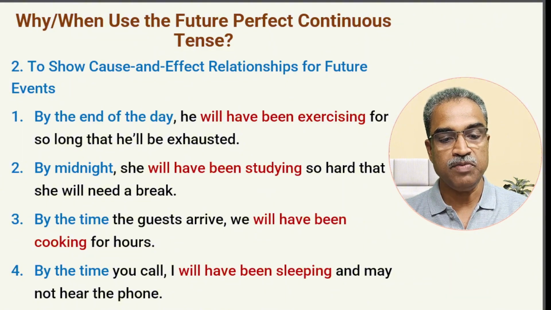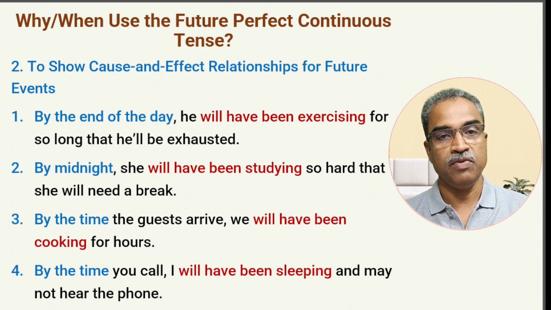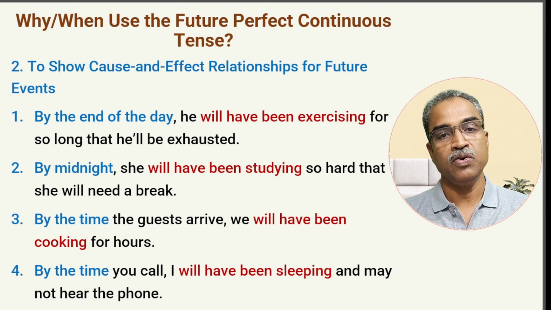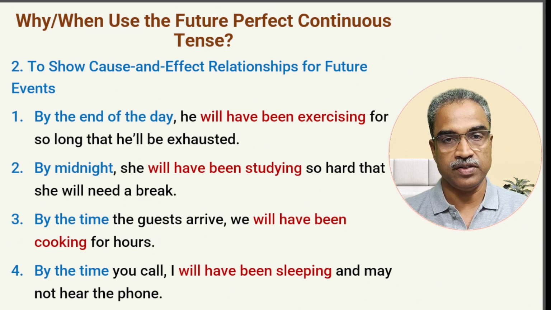And last one, by the time you call, I will have been sleeping and may not hear the phone. You see, for a long time I will be sleeping here. And when you call later, I may not hear it because I will have been sleeping. So these are some of the examples where we use future perfect continuous tense. Go through these, if possible, take a screenshot of all these, and then go through these examples again and again, so you will understand how they are used in this particular tense.